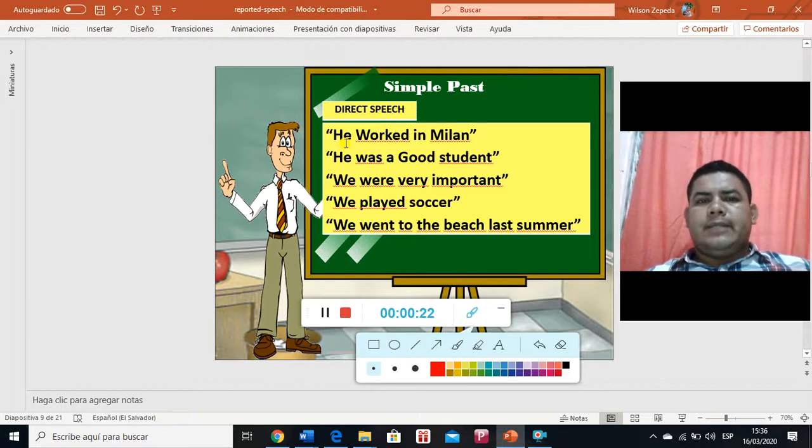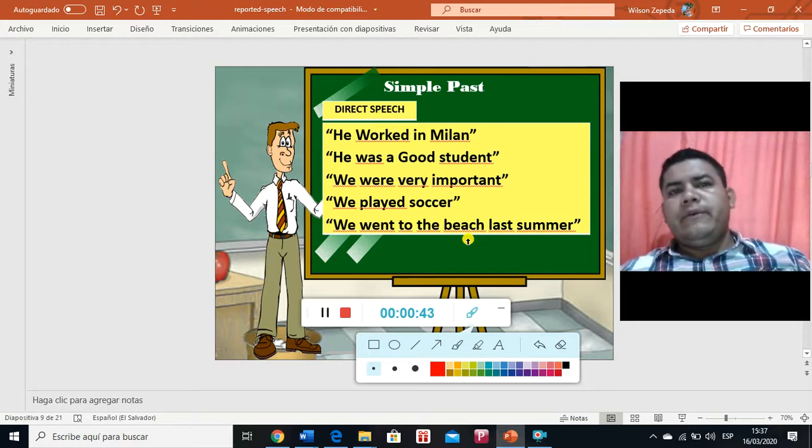And we have, for example, he works in Milan. He was a good student. We were very important. We played soccer. We went to the beach last summer. These sentences, as I said, are in simple past, and when the sentences in direct speech are in simple past, they will go to past perfect.